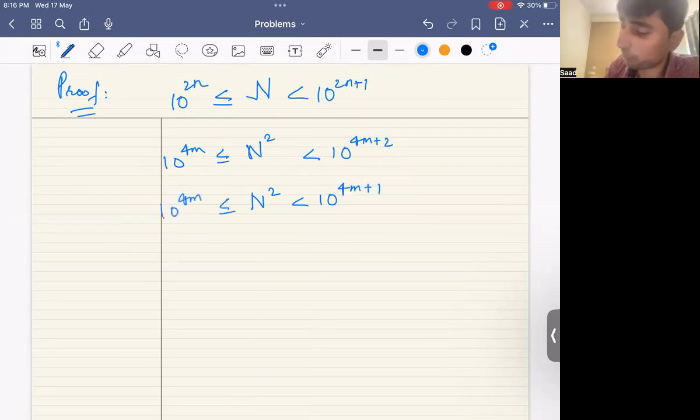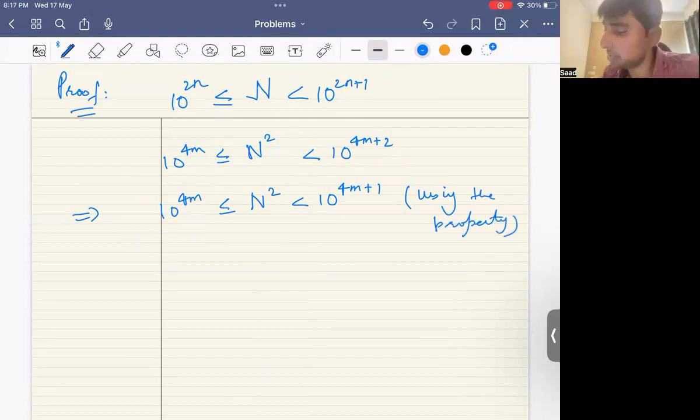This implies, using the property that any power of n must be a number in which the number of digits is odd, that n must be lying between 10 to the power 2m and 10 to the power 2m plus 1 over 2, for the number of digits to be odd, right?